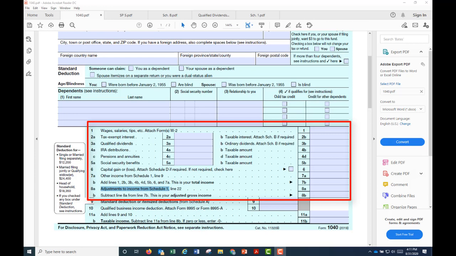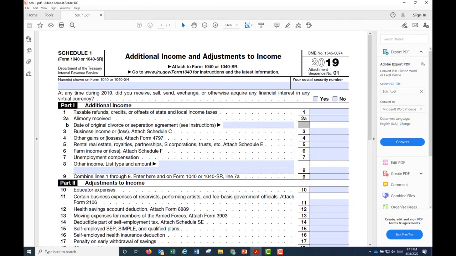See line 8A called Adjustments to Income from Schedule 1. Take a look at Schedule 1. It's called Additional Income and Adjustments to Income. So Part 1 of this schedule is additional income, and these different types of income include taxable refunds, credits, alimony received, and that depends on the date of divorce or separation, as we will see later.